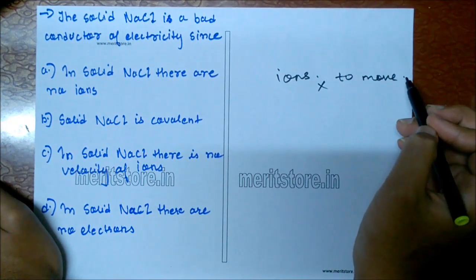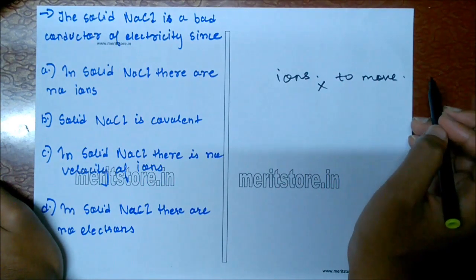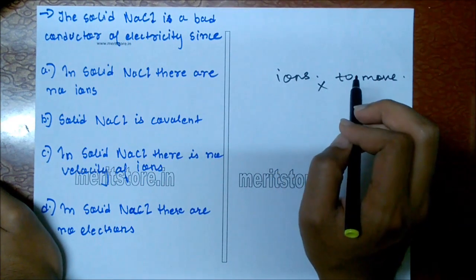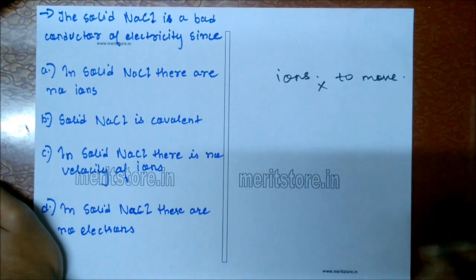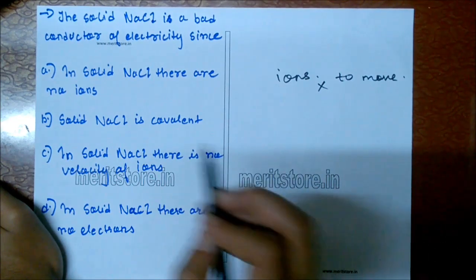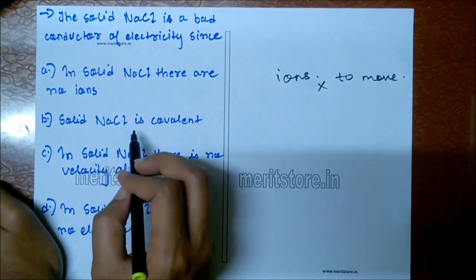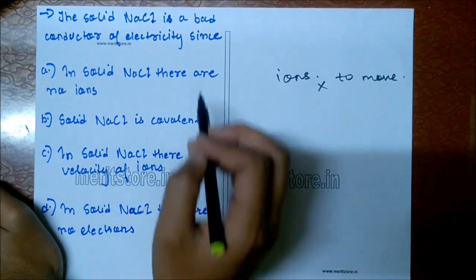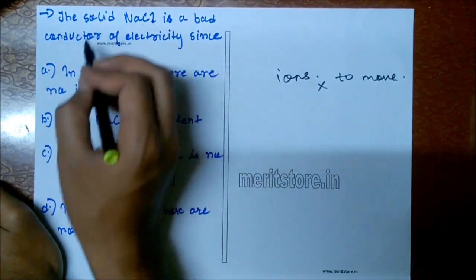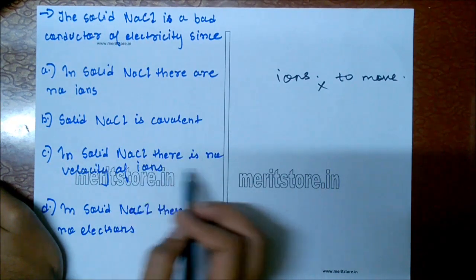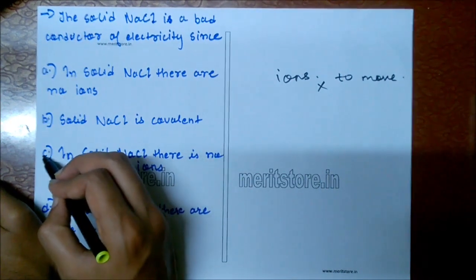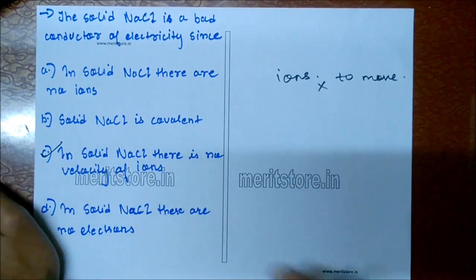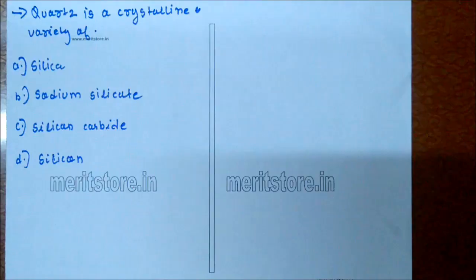So there are stable ions in their constituent positions. They are unable to move, because of which they cannot conduct electricity. And NaCl is an ionic solid, not a covalent solid. But the reason for no conduction of electricity is that in NaCl there is no velocity of ions and there are no free electrons. So option C is the correct answer.